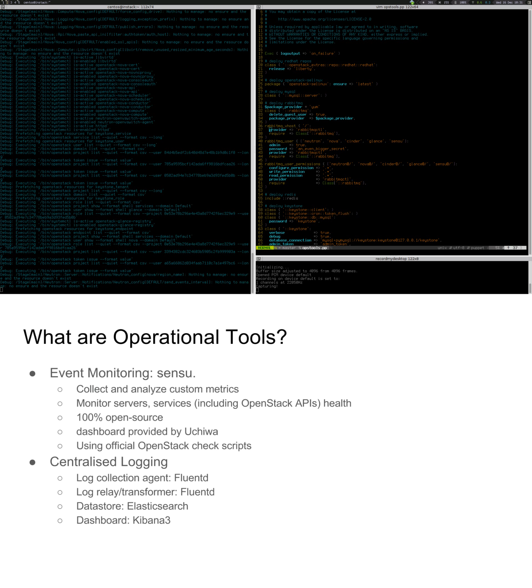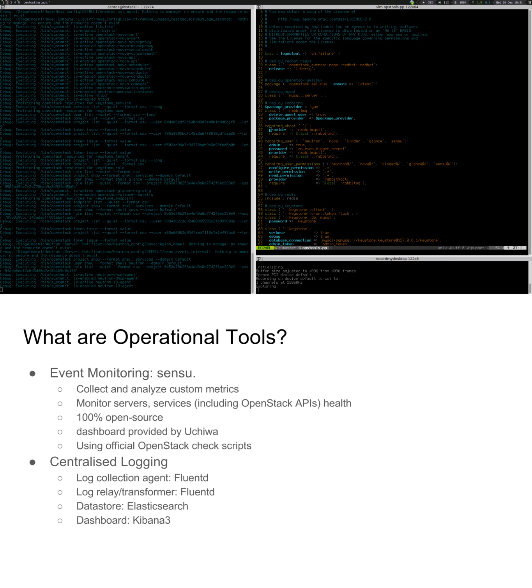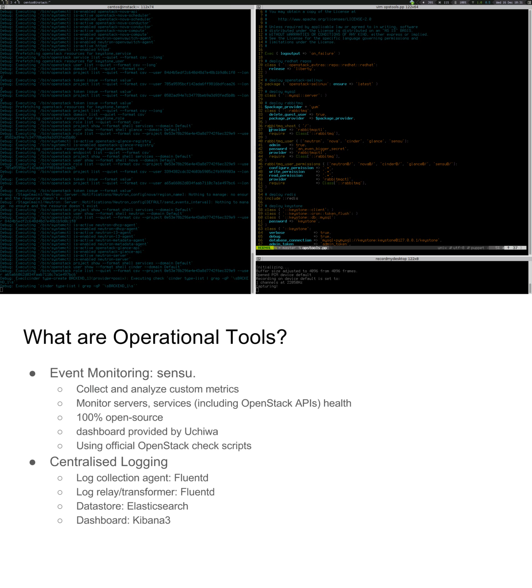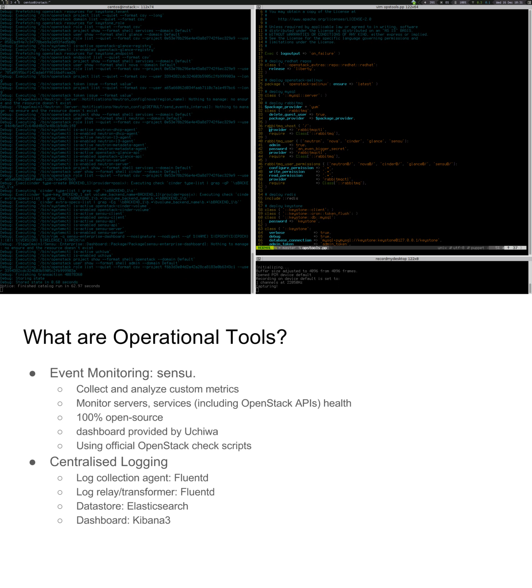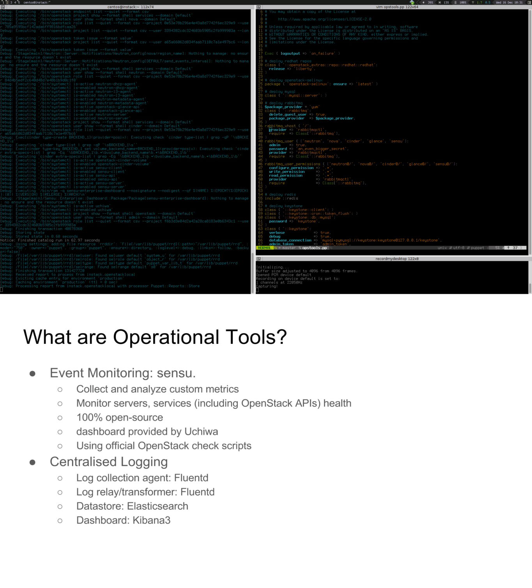The second thing is centralized logging, which is how to get all the logs and have an overview of what's happening on the OpenStack cloud. There are three tools for that. The first one is how to collect the logs and transform them to a format that we can store and monitor. So we will use Fluentd. Then to store the data, this is obviously Elasticsearch, and Kibana 3 for the dashboard, which are the most common tools today to do centralized logging.